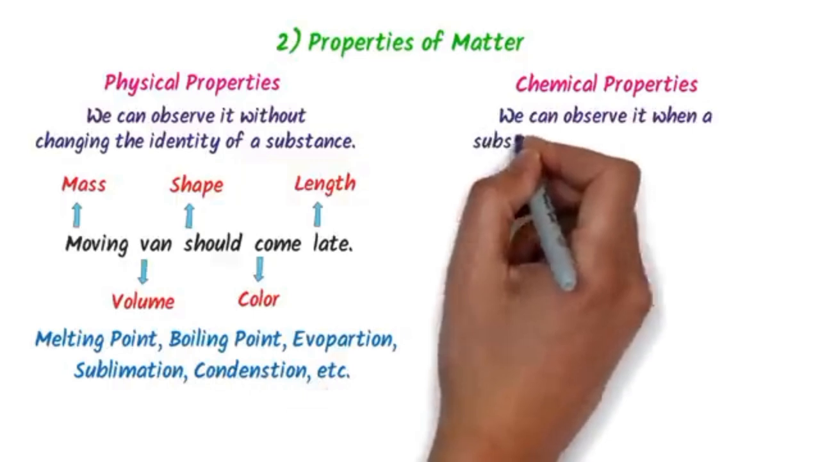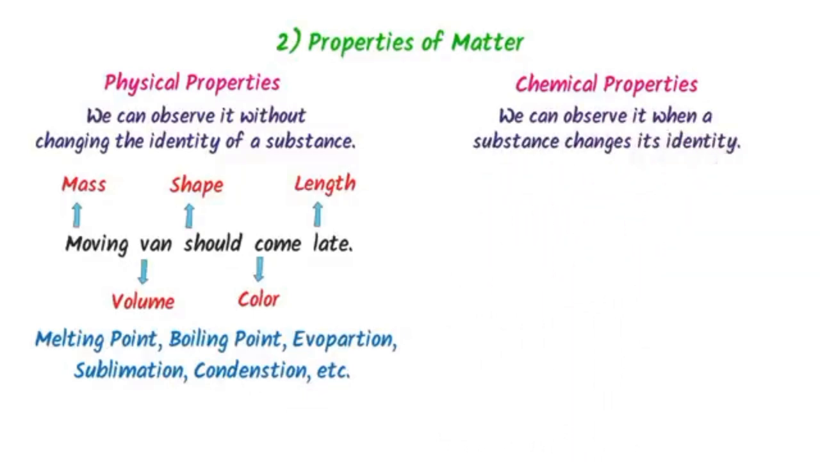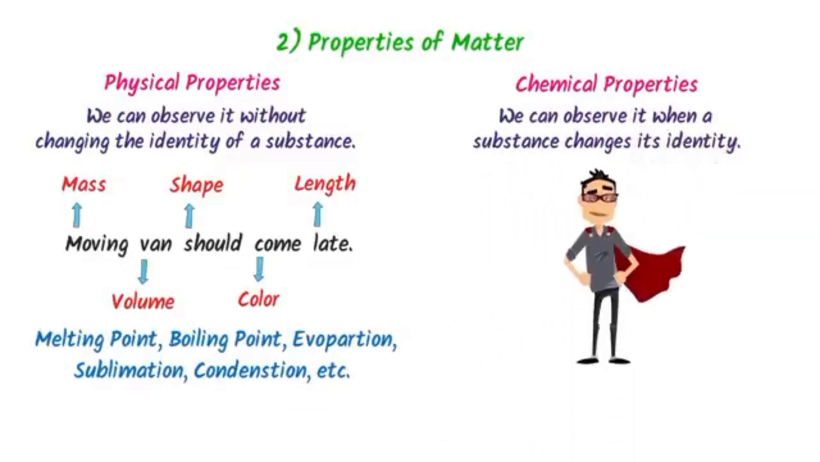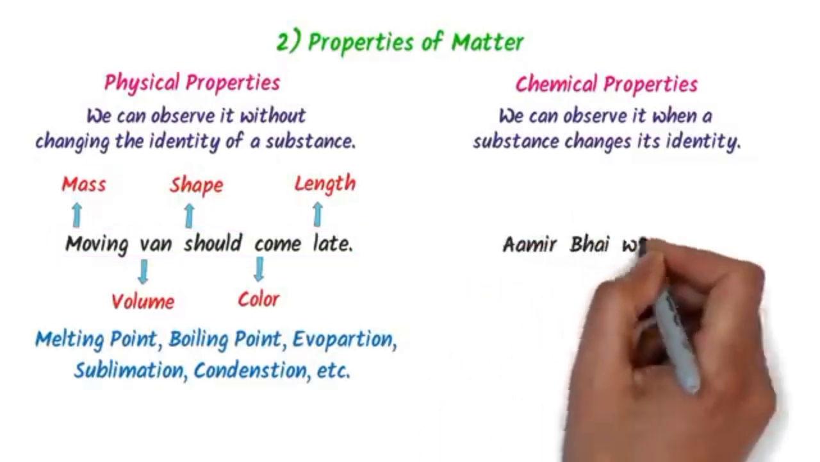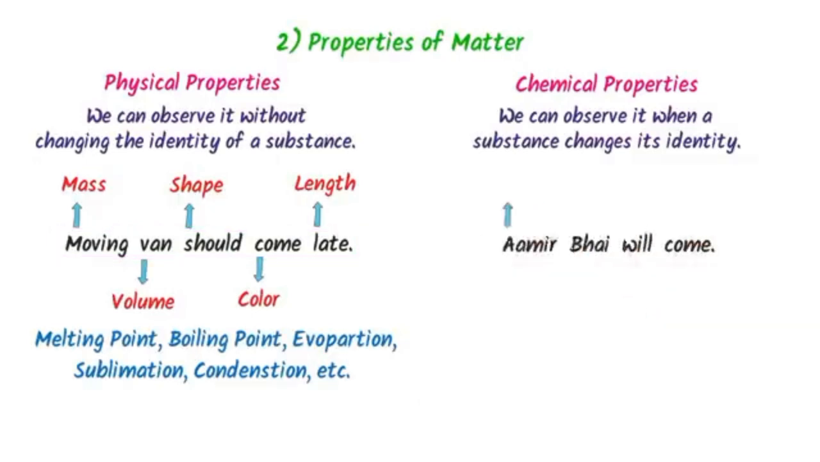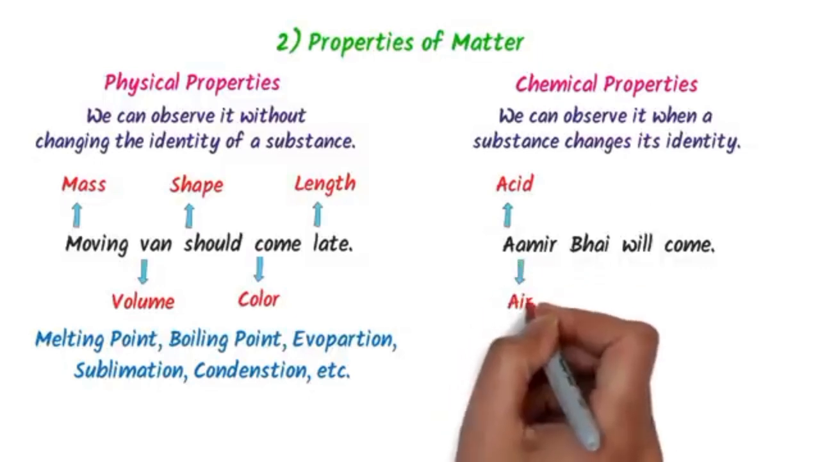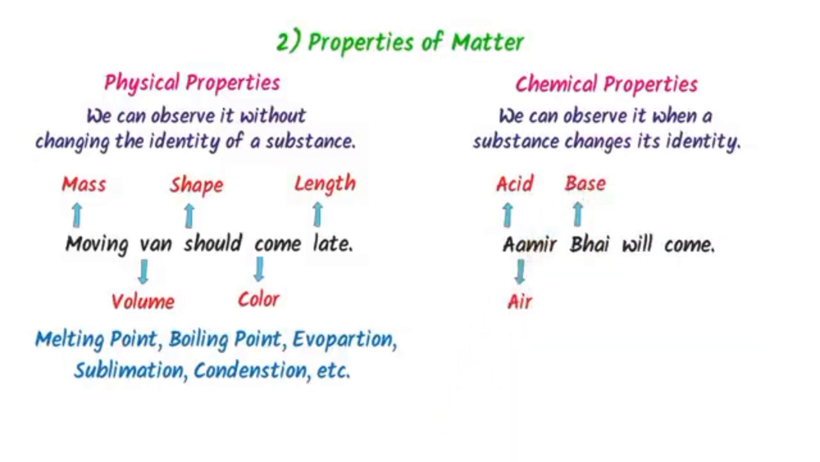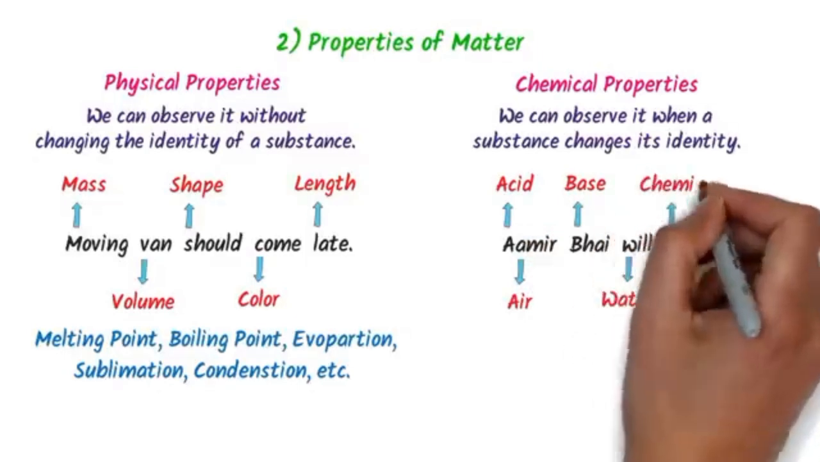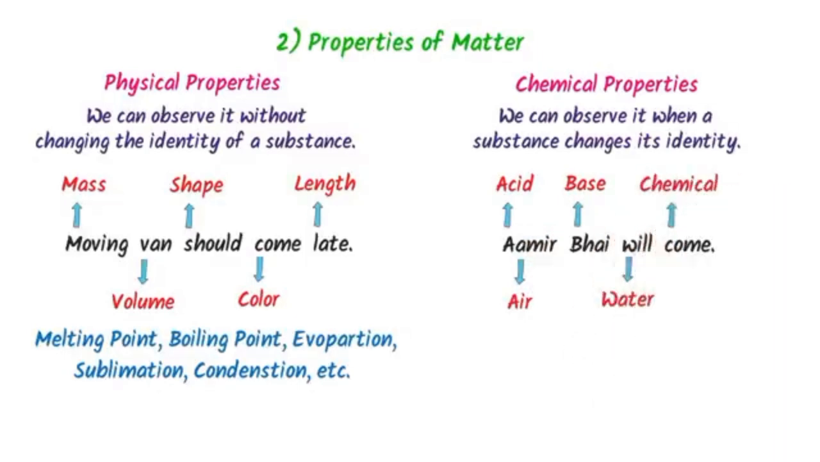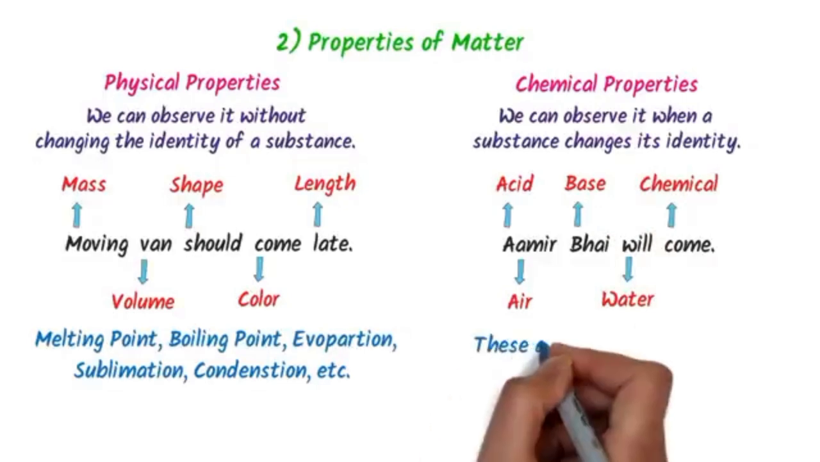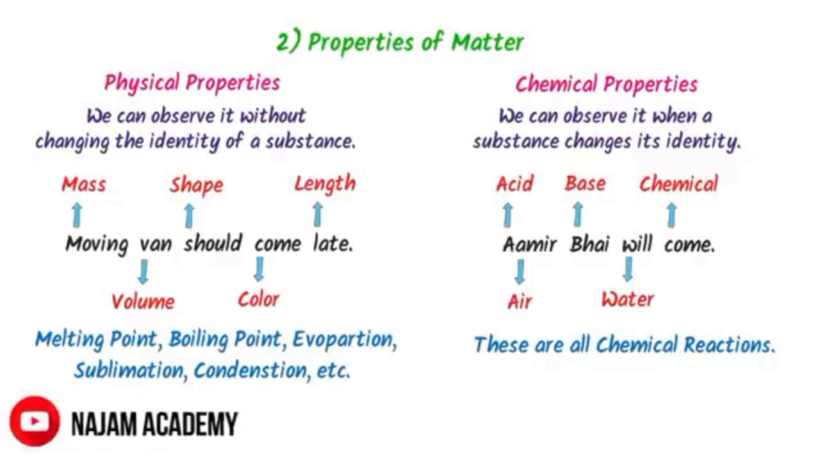We can observe chemical properties when a substance changes its state. Now, how can we remember chemical properties? Well, we say that for physical properties, moving van should come late. In case of chemical properties, we say that Amir bhai will come. Here, A stands for acid, this A stands for air, B stands for base, W stands for water, C stands for chemical. So the reaction of acid, reaction of air, reaction of base, reaction of water, and reaction of chemicals all possess chemical properties. Thus, note down physical properties and chemical properties.